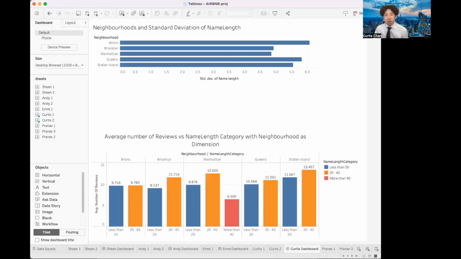Next, we'll be presenting the findings focusing on the relationship between name length and the average number of reviews per neighborhood. By analyzing the standard deviation of Airbnb name length for each neighborhood, we were able to identify the diversity of naming conventions used by the hosts.